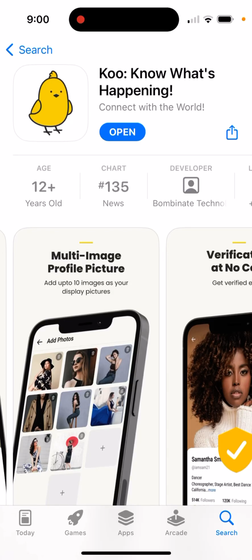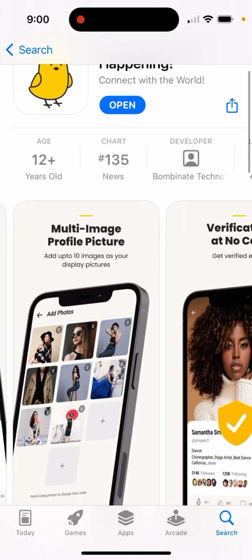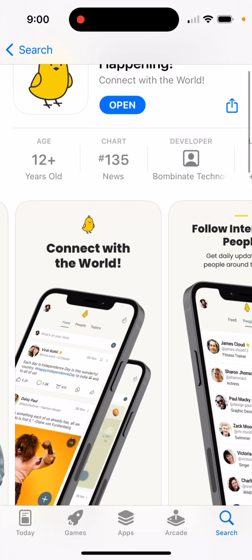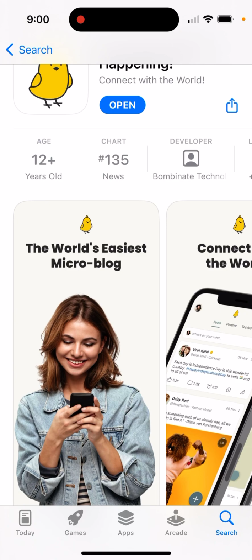Here's an app called Ku. Know what's happening. Multi-image. So yeah, this is basically a super easy microblogging app, a simplified version of Twitter. So in case you're looking for some alternatives to Twitter, this app is rising in the charts.